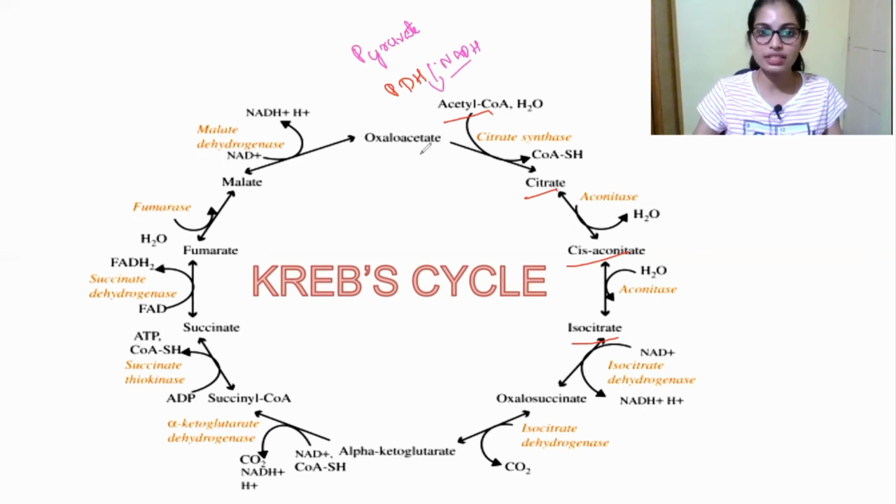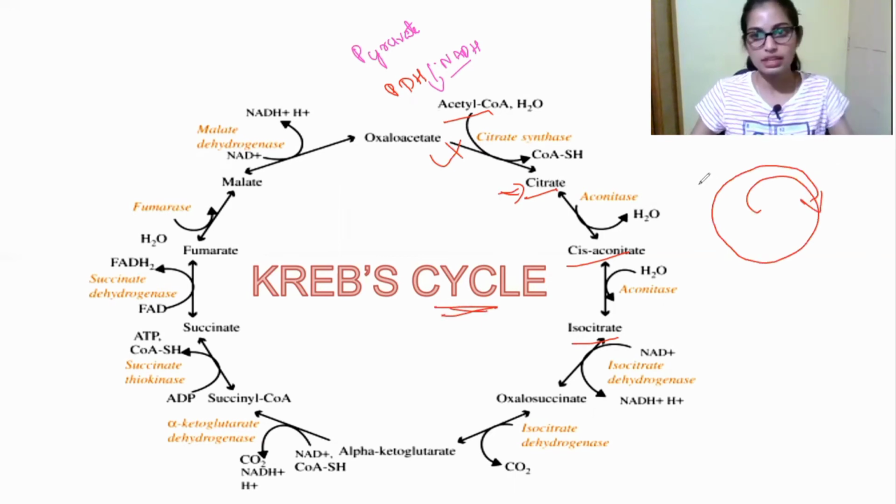Okay, so again this oxaloacetate is combined with acetyl CoA, and conversion to citrate takes place. This is a cycle, right? Cycle means what? It is continuously cycling. Okay, there is no stop. It is continuously cycling around. Okay, so here what happened?